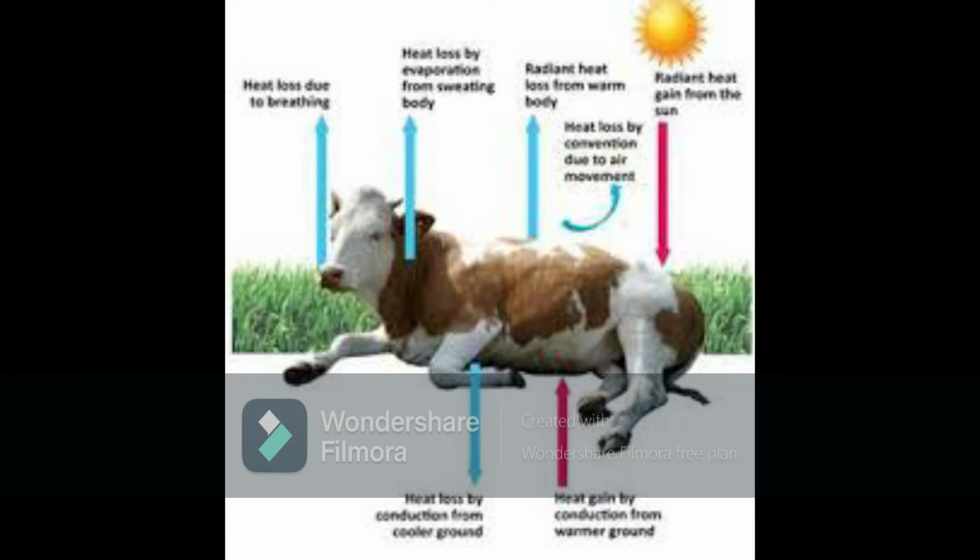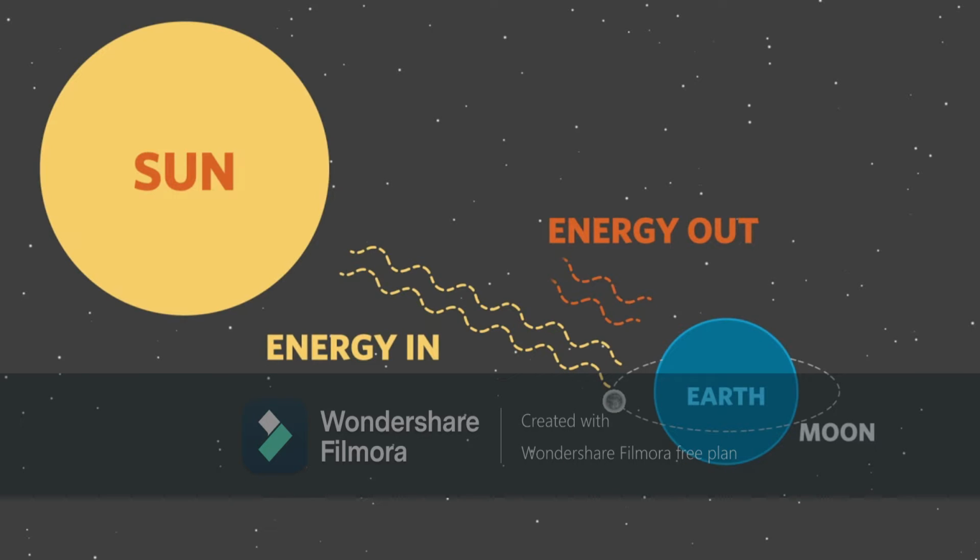As we mentioned previously, organisms use the energy they obtain to survive and perform their daily tasks, such as breathing, moving, growing, or in plants' cases, they use the energy from the sun to make their own food. Some of this energy is then made into heat energy that escapes from the organism. In this diagram, we can see that there is heat energy being released from the cow, from breathing, from sweating, and from just being in the warm sun. This heat energy, or radiation, then escapes to outer space from the Earth, and the cycle continues with new energy coming onto the Earth from the sun.